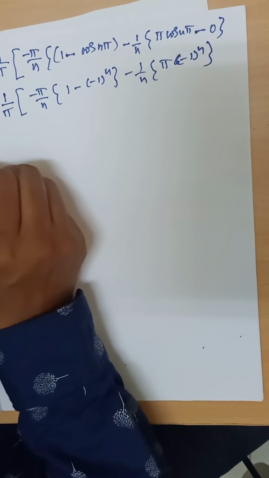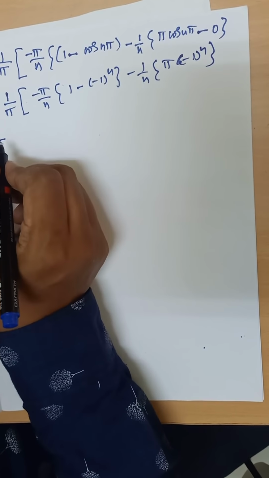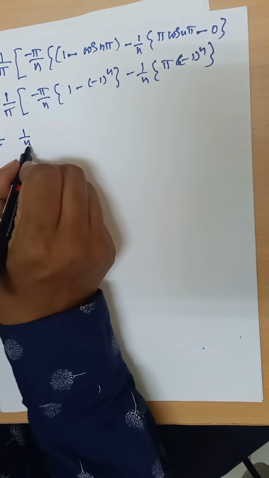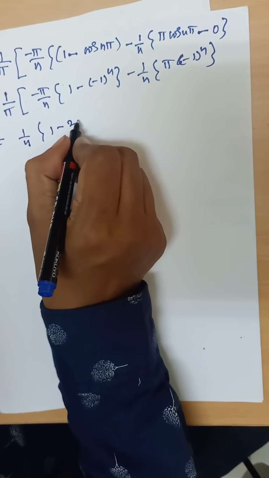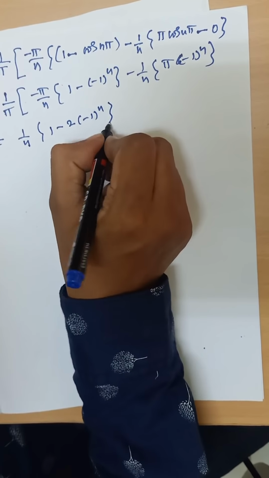That is equal to bn is equal to 1 by n, comma, 1 minus 2 times of minus 1 power n.